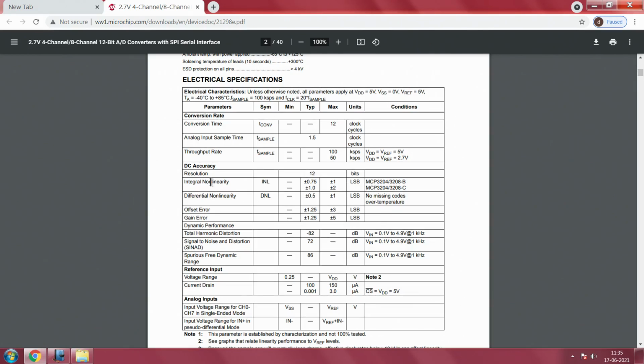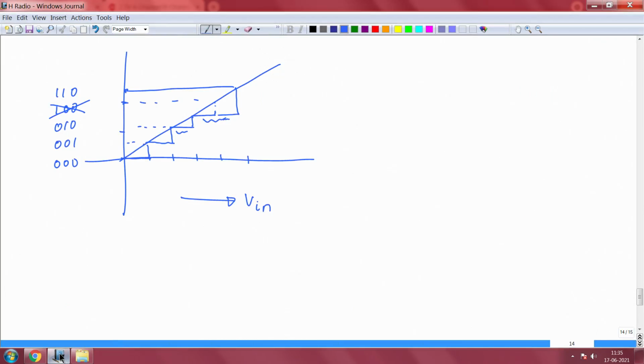Similarly, integral nonlinearity. Integral is nothing but accumulation of the differential nonlinearity itself. Again, it is good to understand this pictorially. So, let us do that pictorially.